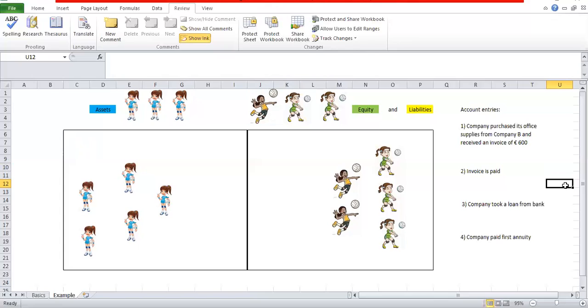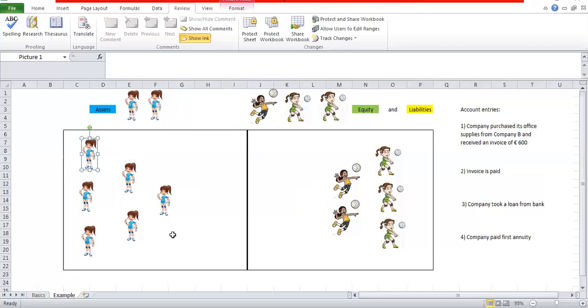Let's go to account entry 3. The company took a loan from the bank. If we took a loan, what do we have? You always have to ask yourself, what do we have and who paid for it? Who financed it? Okay, so if the bank gave us a loan, we have money. So we will take the money player back in our team and put it right here.